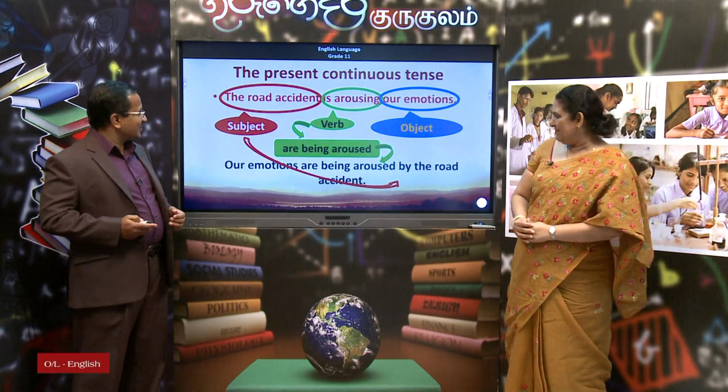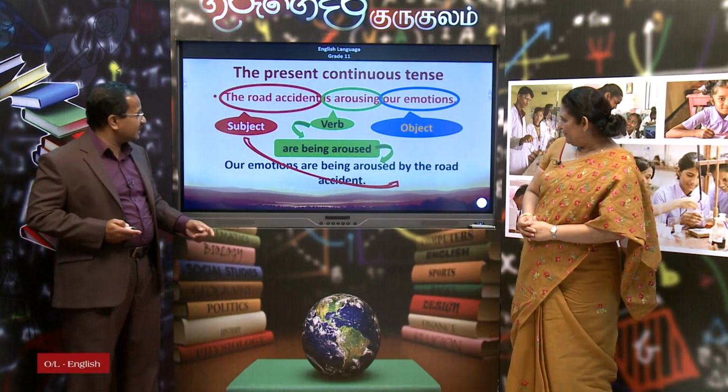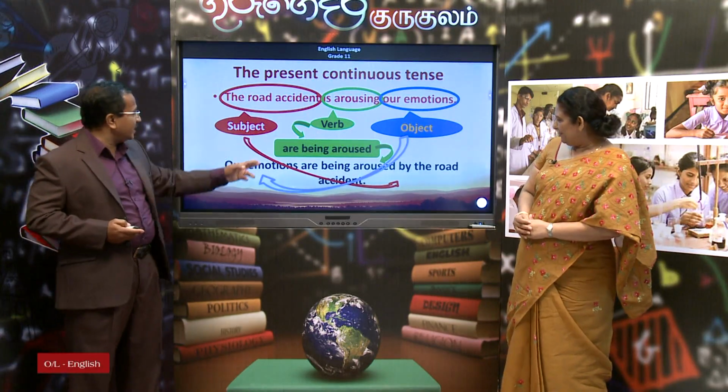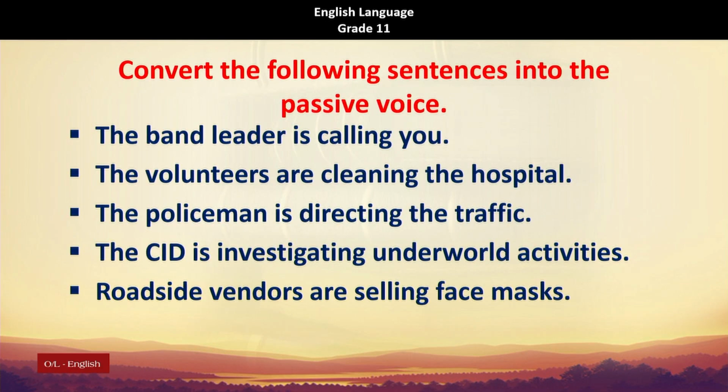Okay. So, the subject becomes the agent, it goes to the end of the sentence, and the object becomes the subject of the passive voice sentence. Quite simple. Let us have a look at this one. A small activity. There are 5 sentences. Shall we give them a little time? Yes, I think it's a better idea because you can take your time and convert these sentences into passive voice form.